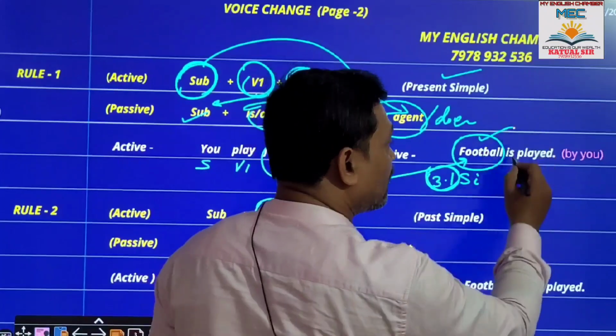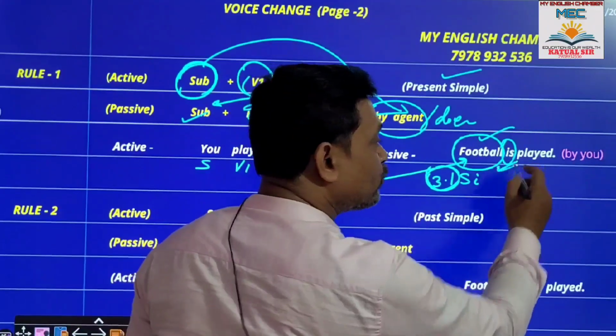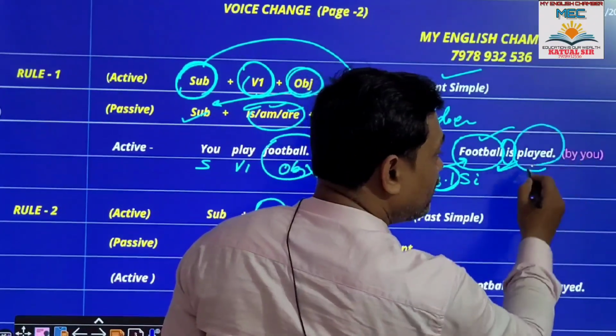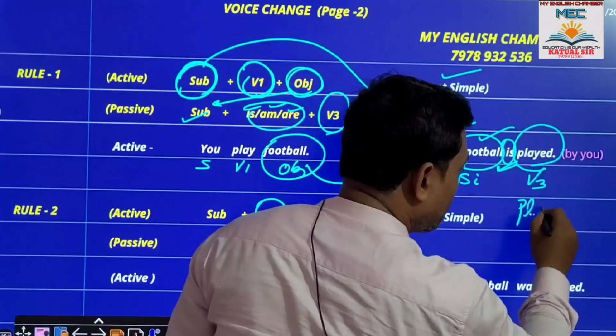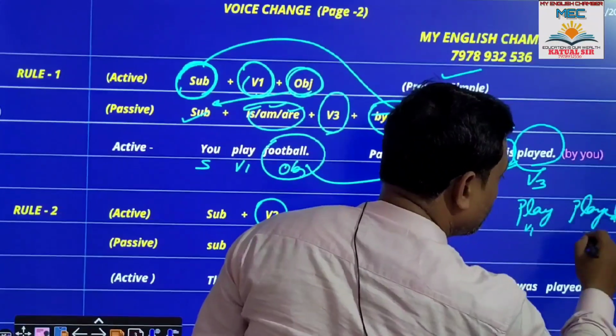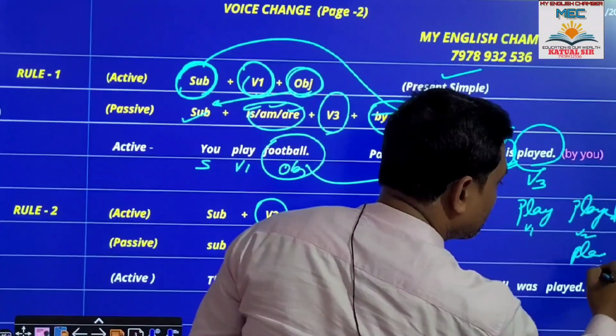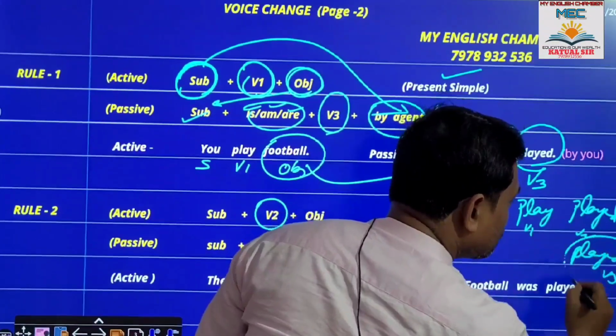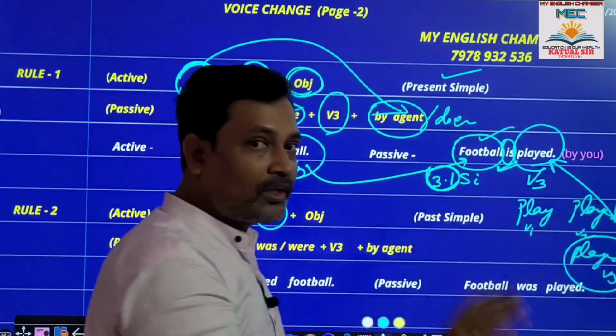As it is singular, the word is will be placed, then V3. Play is V1, played is V2, played is V3. This one will be placed here. Clear?